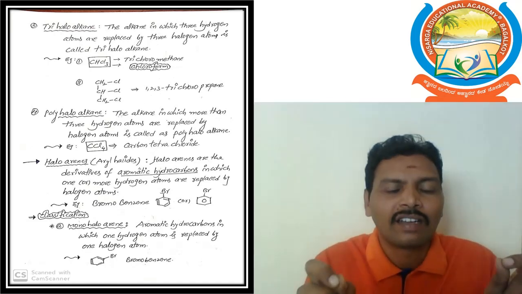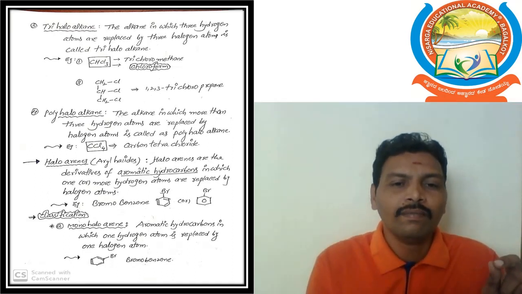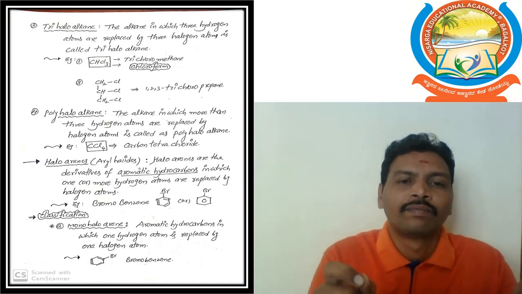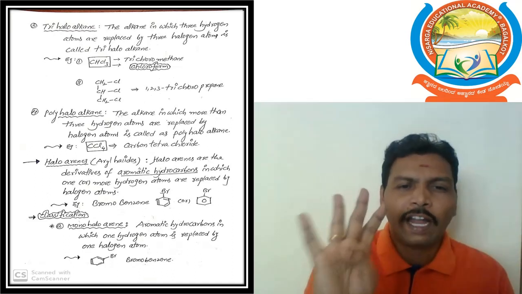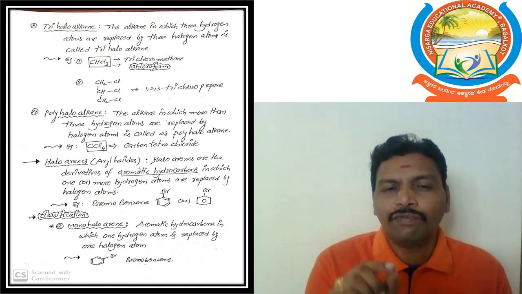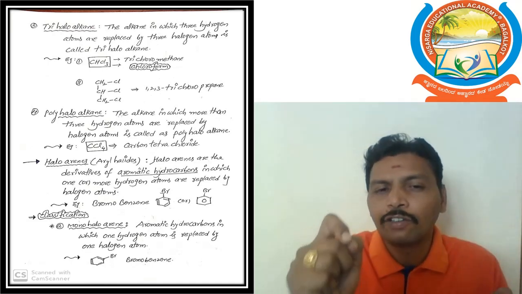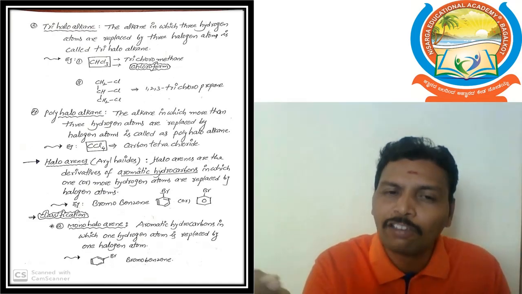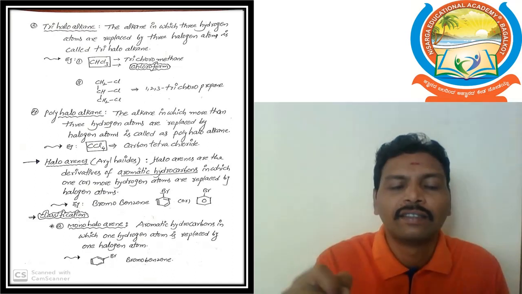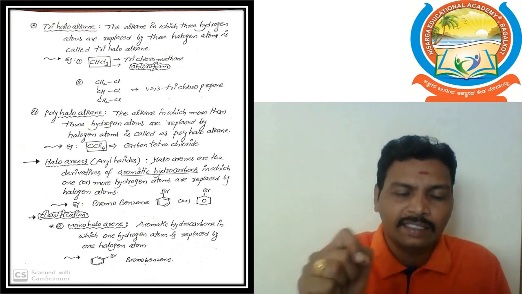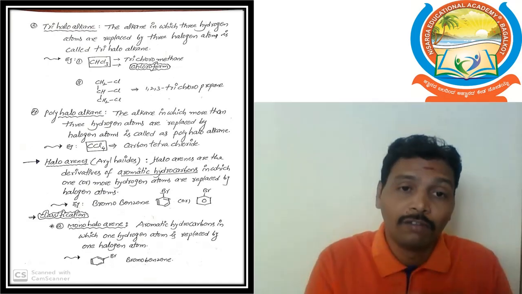Then we can get the trihaloalkane. For example, suppose if we take methane, CH4. So carbon having 4 hydrogen atoms. Suppose if you want to convert it to trihaloalkane, what to do? 3 hydrogen atoms are replaced by halogen atoms. Then what we can get? CHCl3. So this is the trihaloalkane compound.